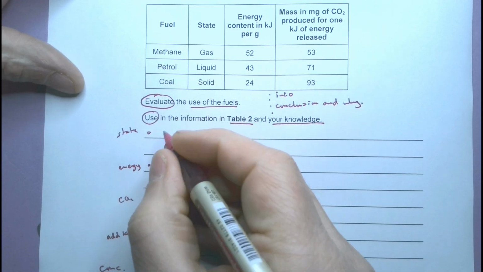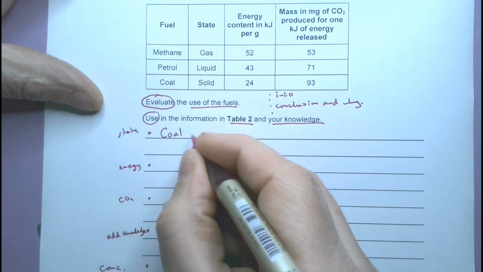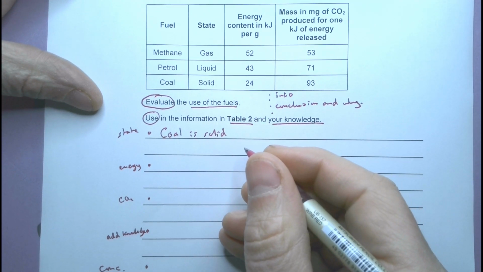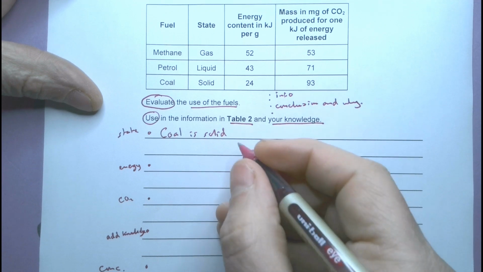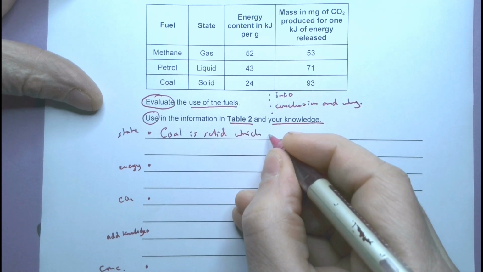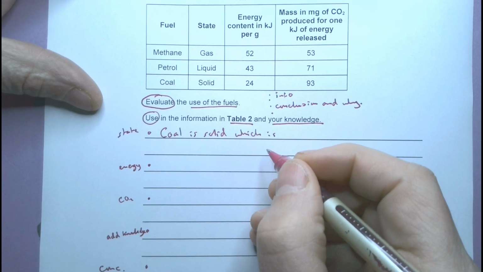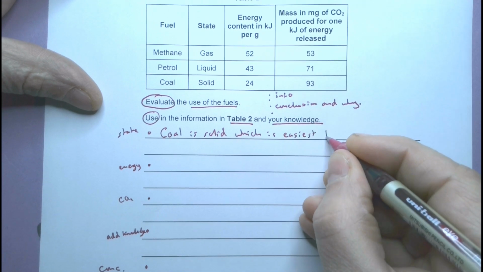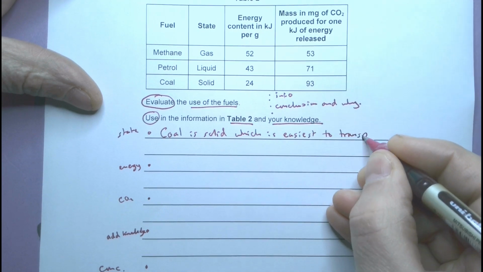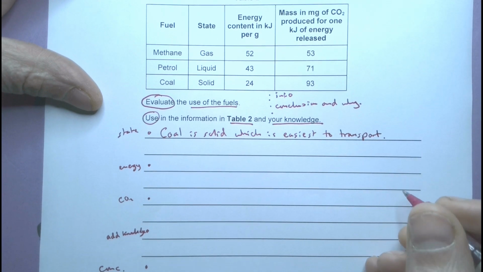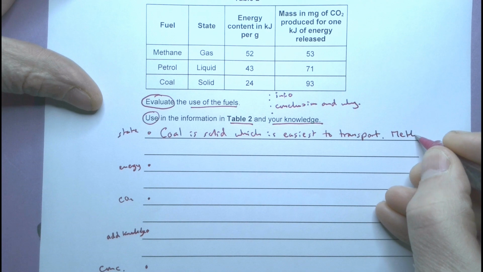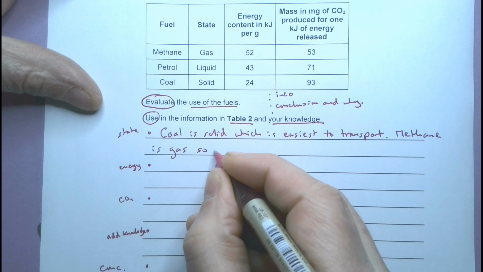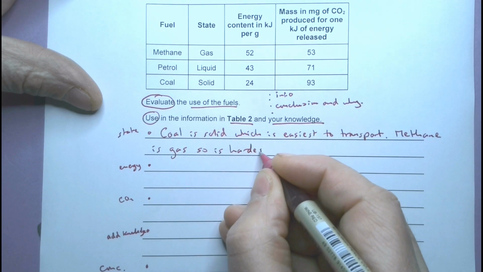So coal is solid, which is easiest to sort of transport. Okay, you can just dump solids into lorries. What I can't just say is coal is solid. Okay, I need to add some information. Which is easiest to transport. Okay, which is the most difficult? Methane is gas. It's going to be the hardest to transport. Gas, so is hardest to transport.